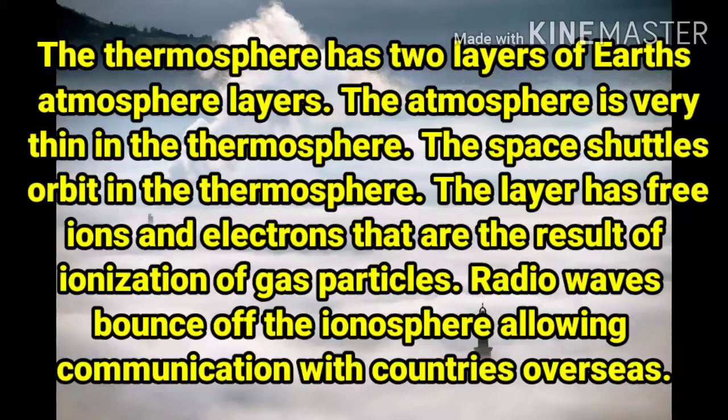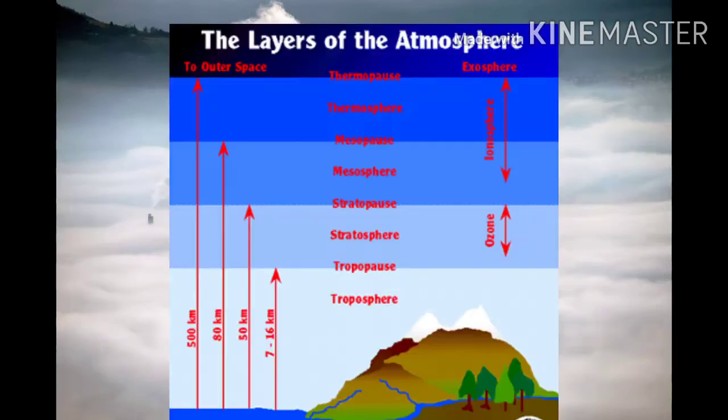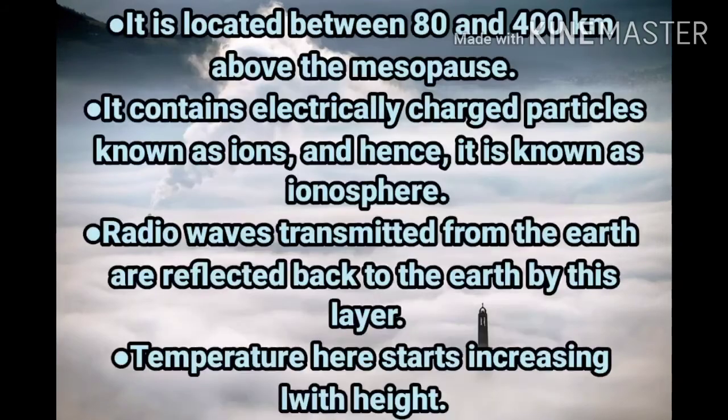So students, the thermosphere lies above the mesosphere, and this layer extends between 80 to 700 kilometers. Here is an area known as the ionosphere, which is located up to 400 kilometers above the mesopause. The ionosphere contains electrically charged particles which are known as ions.